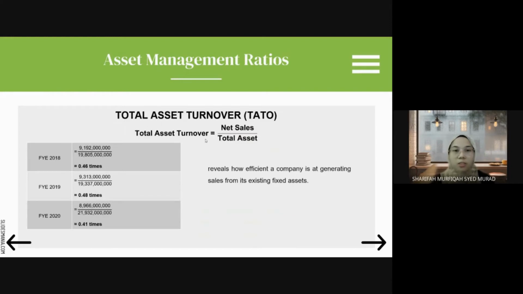Next is total asset turnover, where net sales is divided by total asset. For the year ended 2018 it is 0.46 times, 2019 is 0.48 times, and 2020 is 0.41 times. This ratio reveals how efficient a company is at generating sales from its existing fixed asset.